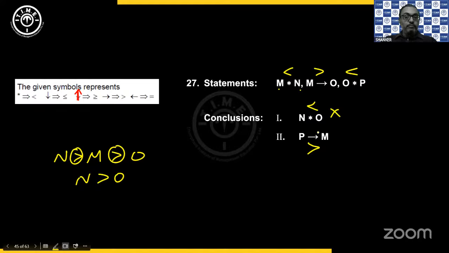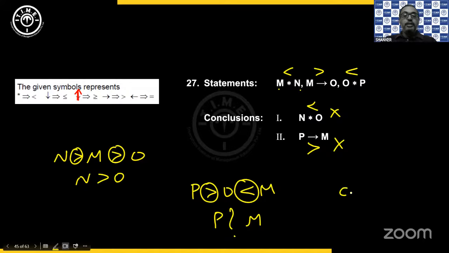Then P to M. So I have P to O in the reverse. I get P greater than O, and O to M again in the reverse, I get O less than M. Unfortunately, opposite signs. So I will not be able to determine a relation. So it is neither. Neither 1 nor 2 follows. Okay.